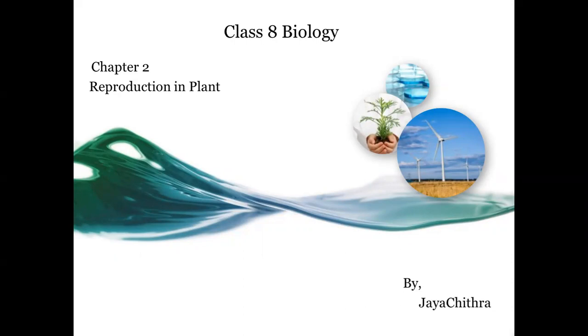In this chapter, you will learn about the different types of reproduction, development, and growth in plants. You will also learn in brief about pollination and fertilization in flowering plants. So let's learn what the learning objectives of this chapter are. The learning objectives are